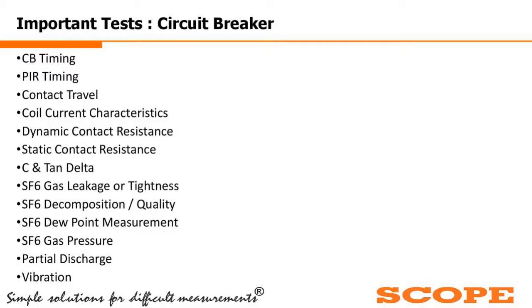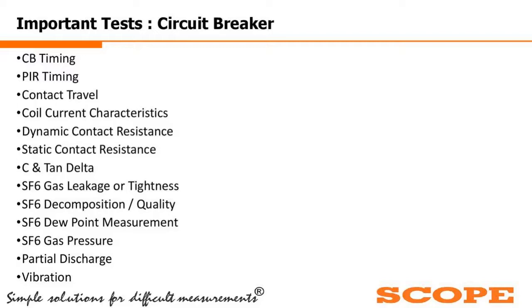Now, what are the important tests of the circuit breaker? Few of the important tests are CB timing. These are the most general tests which we do at the site once the breaker reaches the site, because in the OEM's premises or during type testing, a lot of other tests are done. But generally, once the breaker is installed and in service condition, we mostly do CB timing, along with pre-insertion resistor (PIR) timing if PIR is available, contact travel related characteristics, travel mechanism understanding,